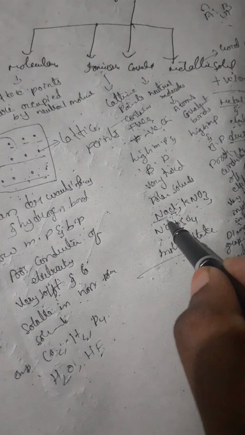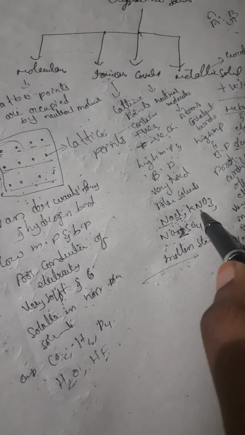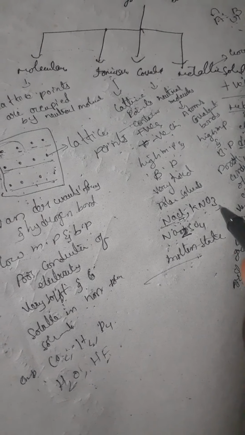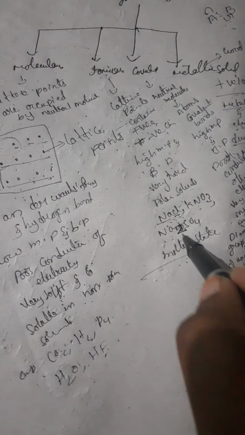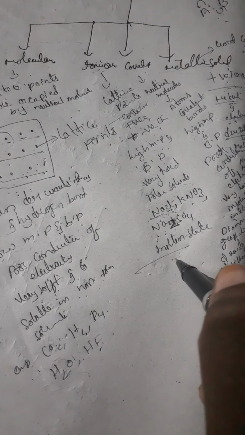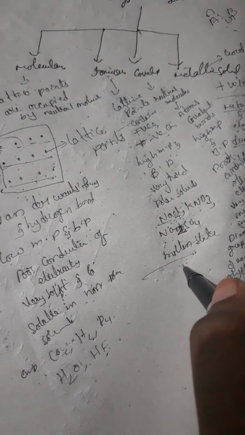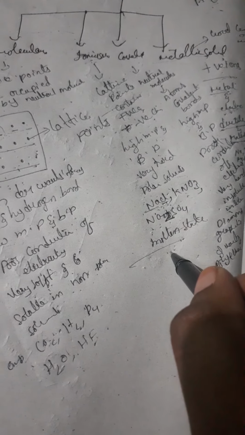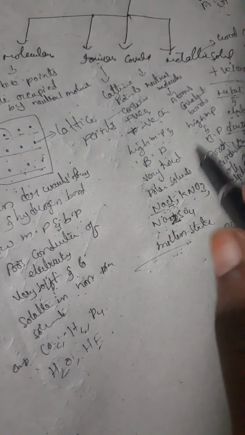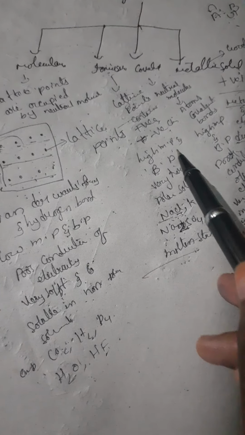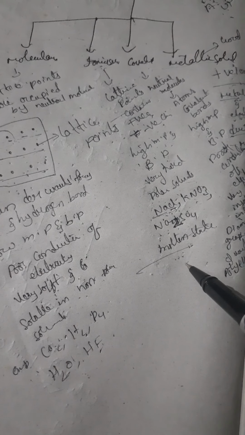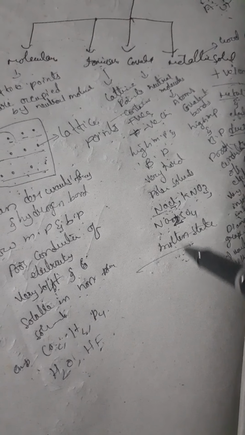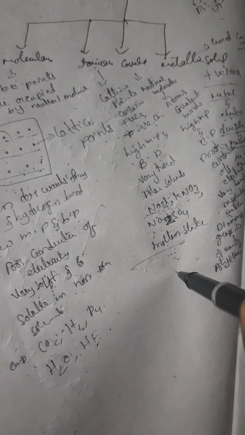Solids such as NaCl, potassium nitrate and sodium sulfate are salts, and they will not show any conductance. But in the molten state, when we heat them, the temperature increases, which is why they show a high melting point and boiling point. That is what we call the molten state. At the molten state, ionic crystals are good conductors of electricity.